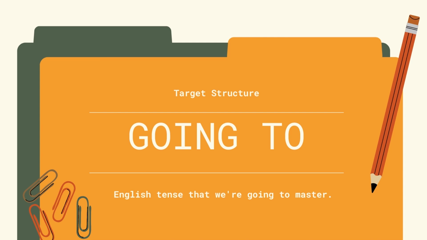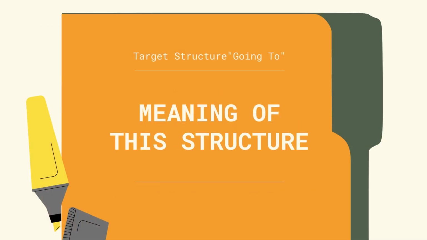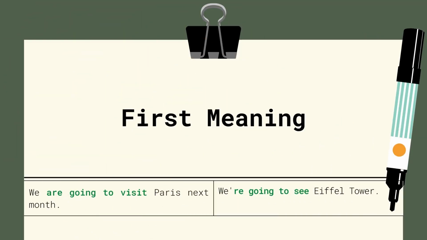The target structure for today's video is going to. Going to is another English tense that we're going to master. Let's look at the meaning of this structure. There are two meanings for the structure. Let's look at meaning one. There are two meanings, here's the first.